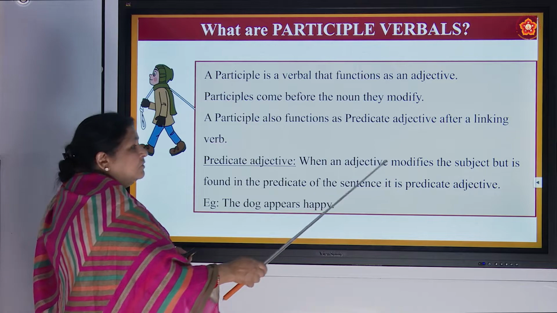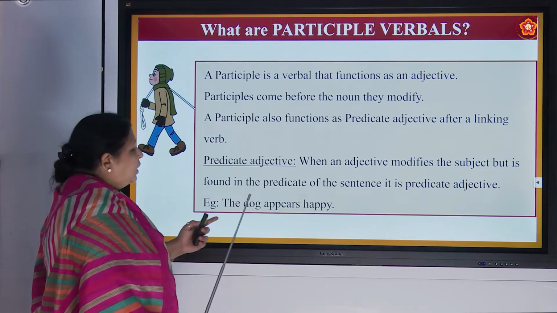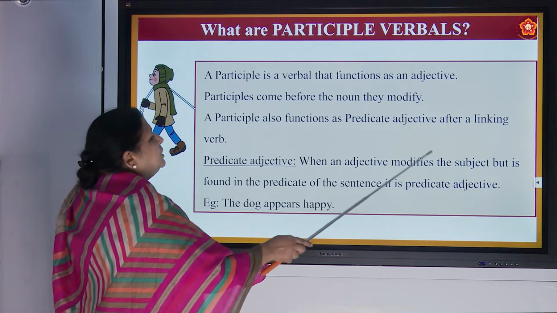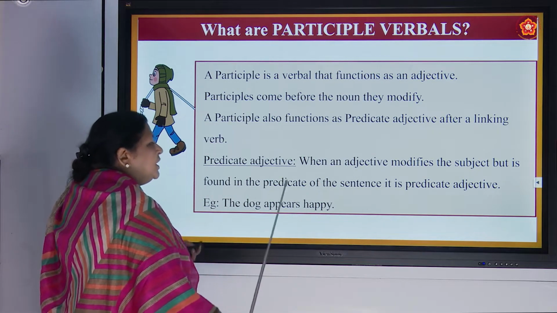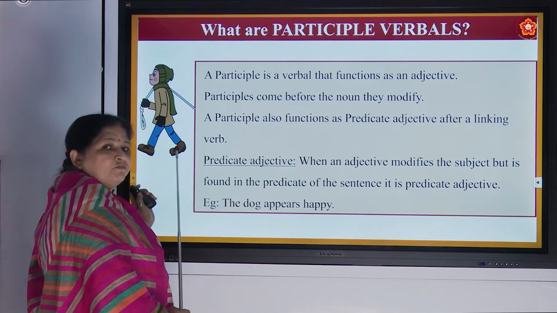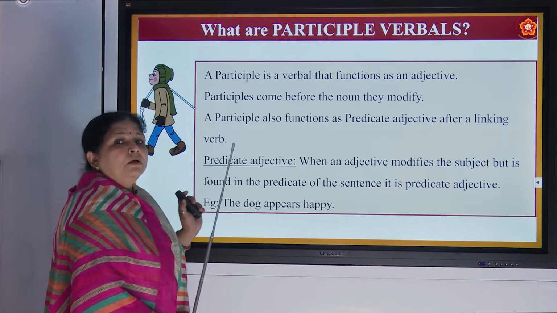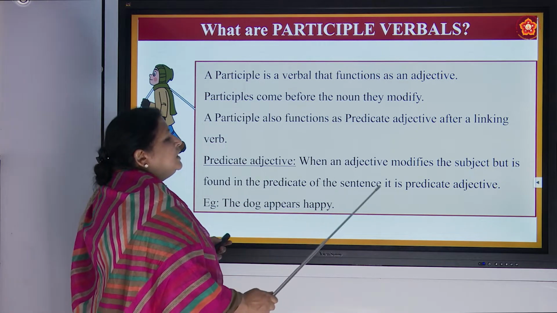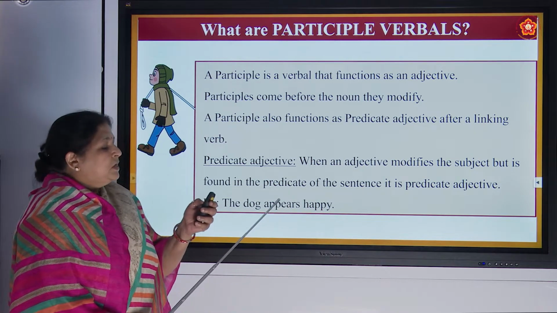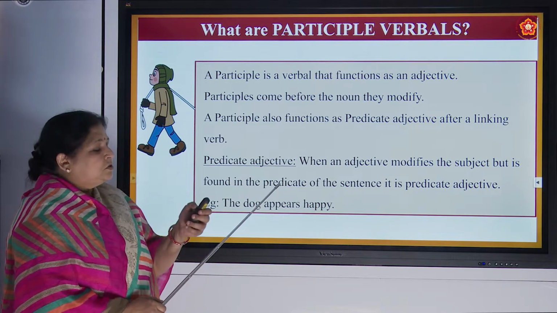When an adjective modifies the subject, now it is telling more about it. Okay. The dog, what happens? He is appearing happy. So the subject but is found in the predicate. See, appears is found not in the first half of the sentence, that is not in the subject, but it is found in the predicate of the sentence. It is a predicate adjective. Now you got it? Yes. When we do the subject and predicate, I will explain you more about this.